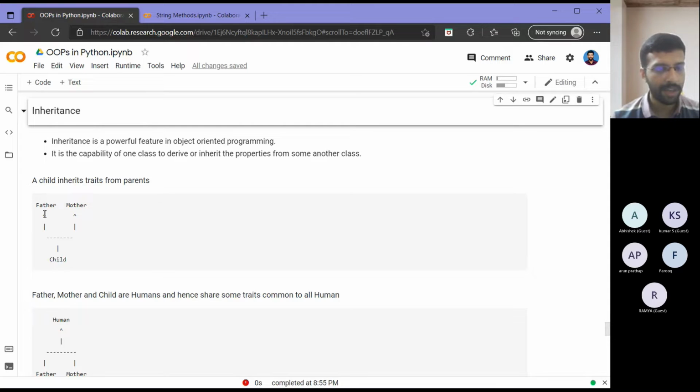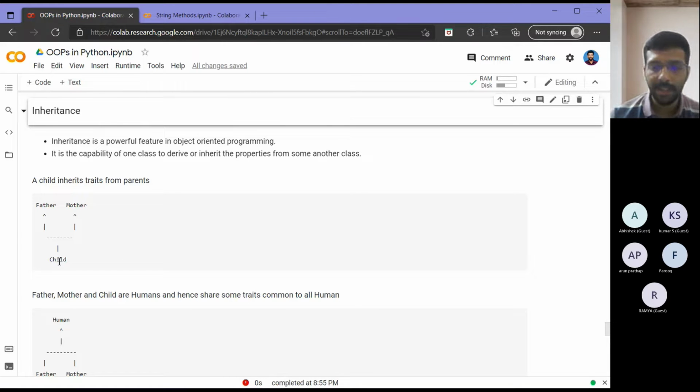So a child has a father as well as a mother, and sometimes we say that the child's eyes look like his father's, or the child's ears look like his mother's, or things like that, right? So basically, a child inherits characteristics from father as well as mother. So that is a particular case of inheritance.